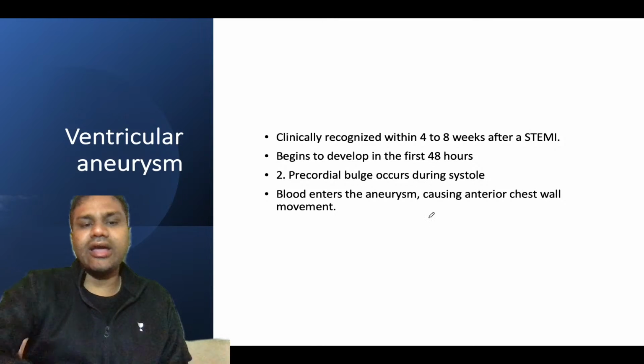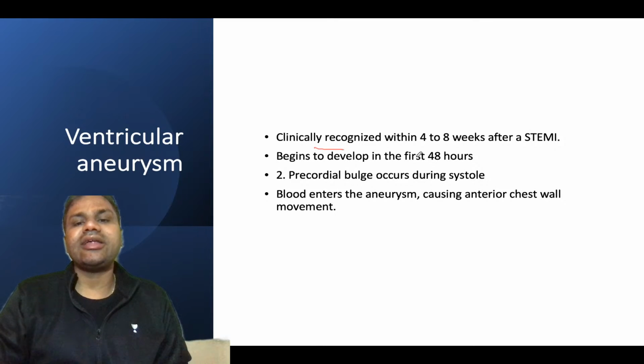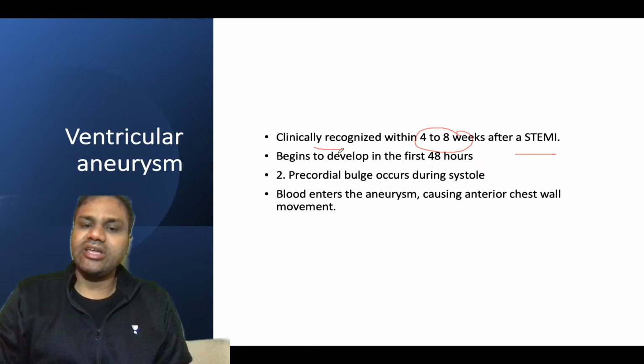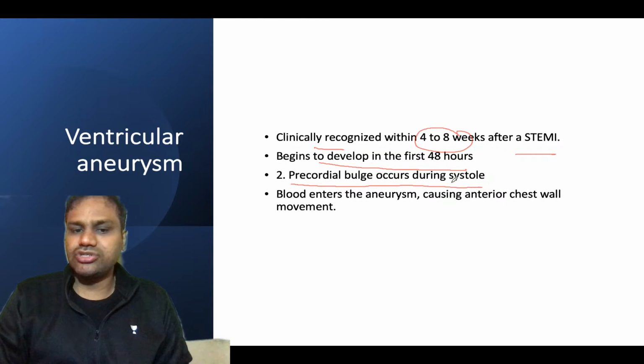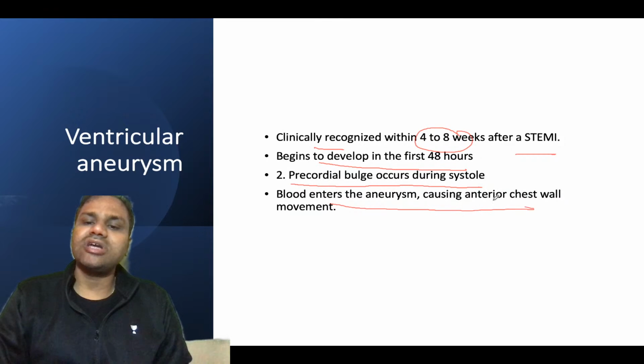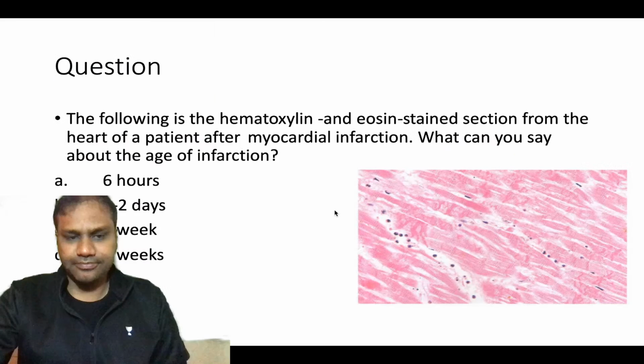Ventricular aneurysms are clinically recognized within 4 to 8 weeks after ST elevation MI. They begin to develop in the first 48 hours. Then there will be a precordial bulge during systole. Blood enters the aneurysm, causing anterior chest wall movement.